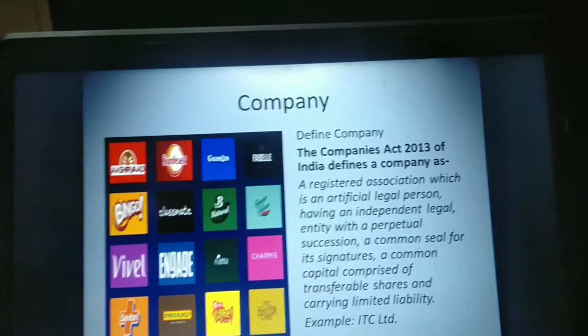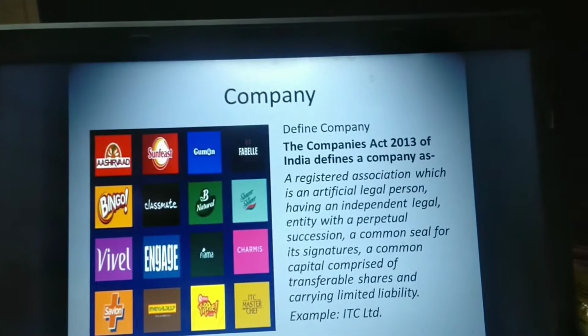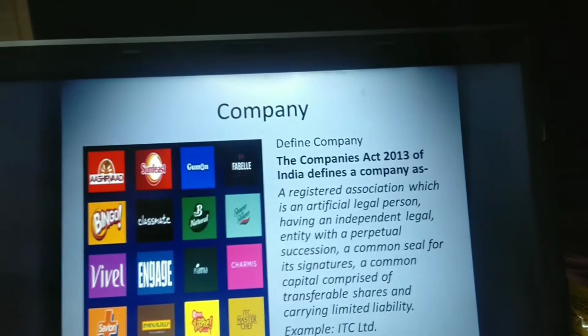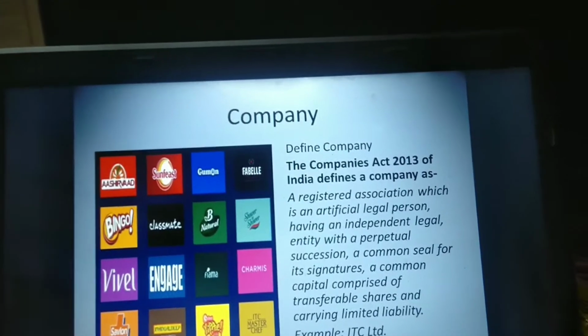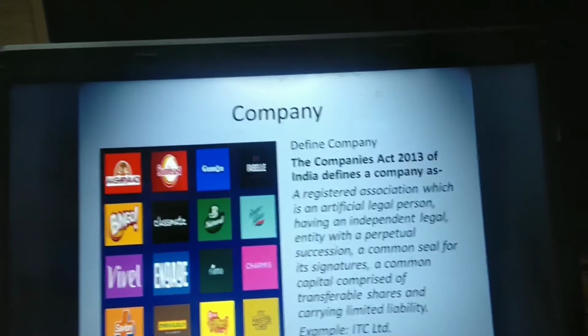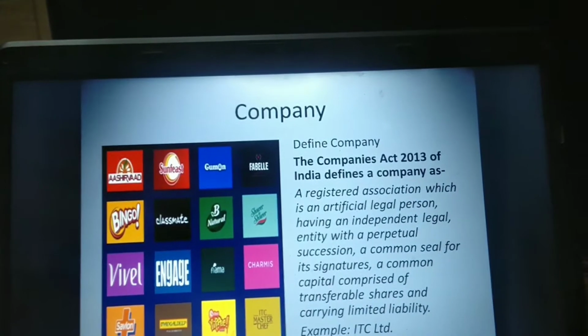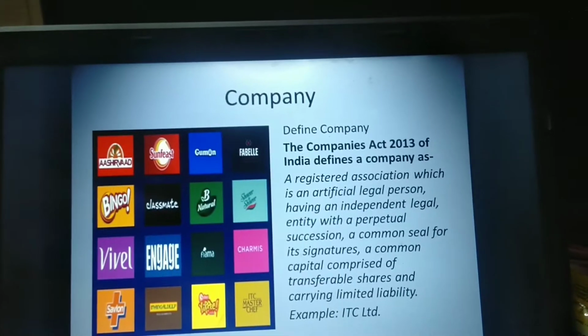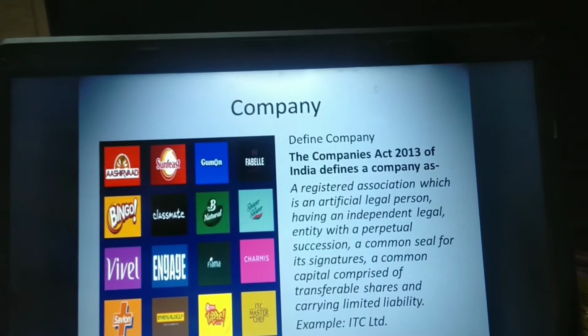See the first one, it is a registered association. Of course, the company must be registered under the Companies Act, then only it can commence its business. And it is treated as an artificial legal person, like our natural person.